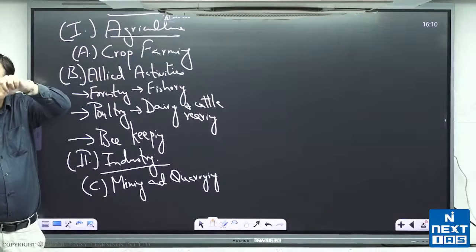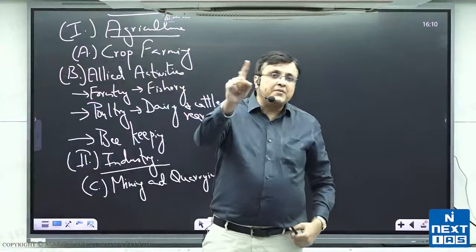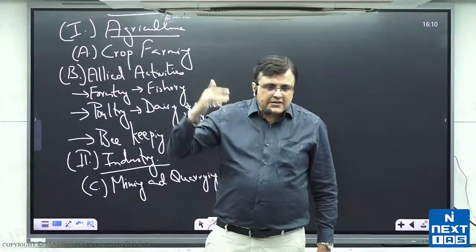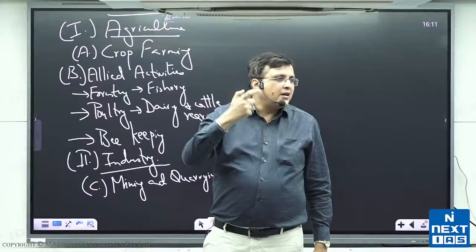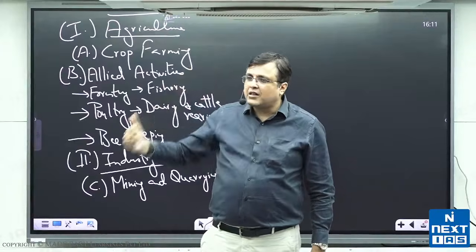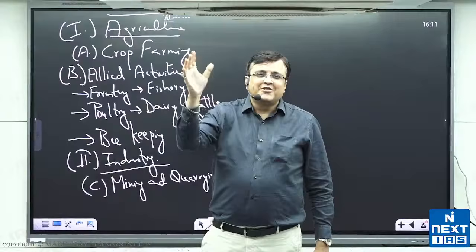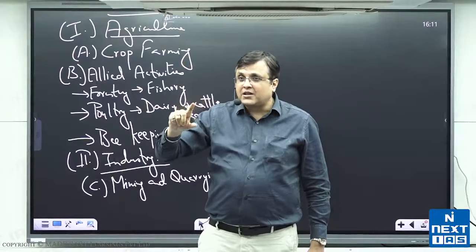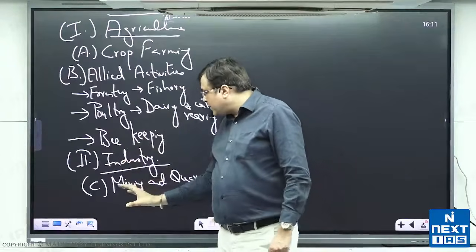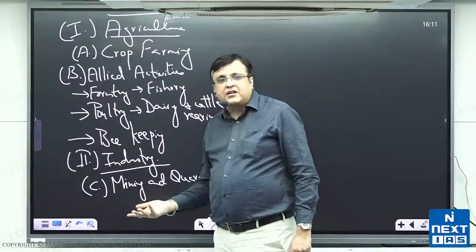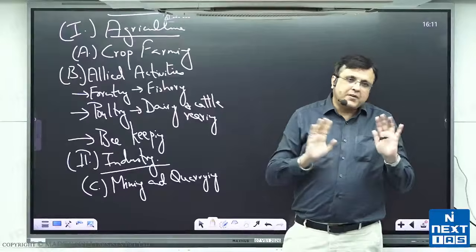You understand that we are not qualifying our sectors as primary, secondary, tertiary. We are qualifying them as agriculture, industry and services. So you should be careful. ठीक है, नहीं तो लगेगा अरे मैंने तो माइनिंग पढ़ा था प्राइमरी में, ये आदमी लिख रहा है इंडस्ट्री के साथ, नहीं जानता ये. So remain careful. You should be distinguishing between primary, secondary, tertiary, agriculture, industry, services. So again I repeat, mining and quarrying is a primary activity, but it is an industrial activity, not agriculture. I hope everybody is clear on that.